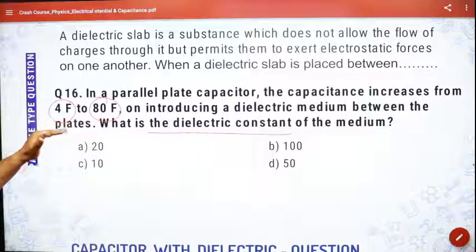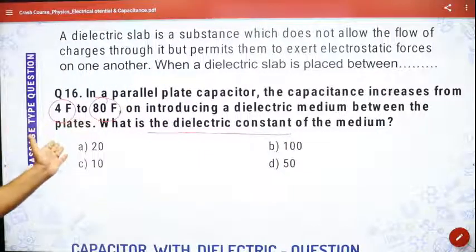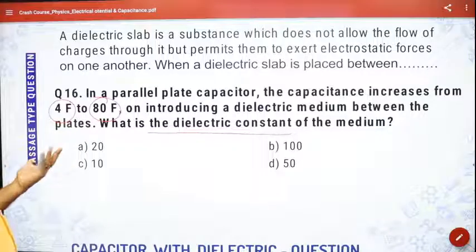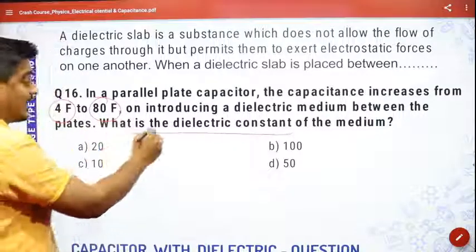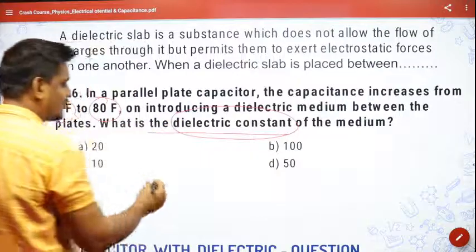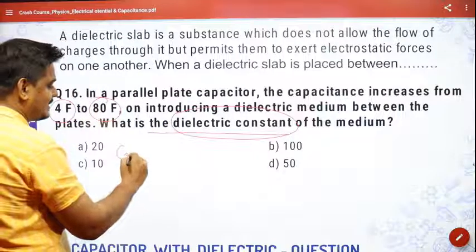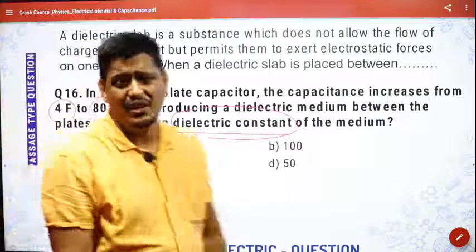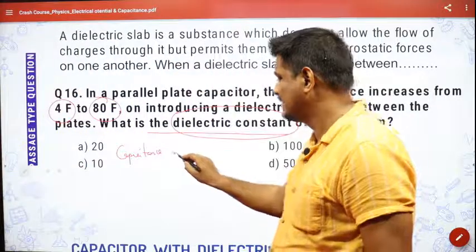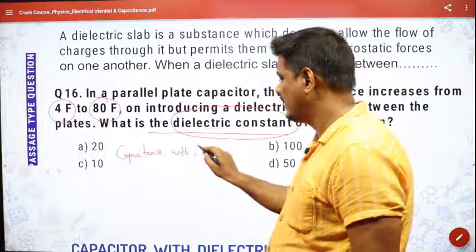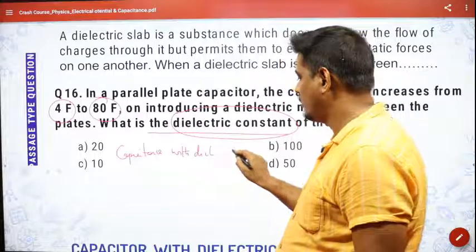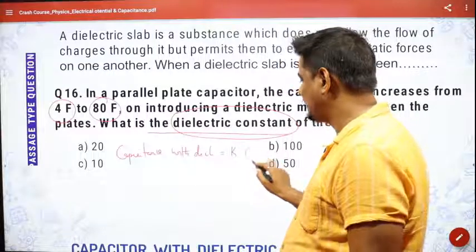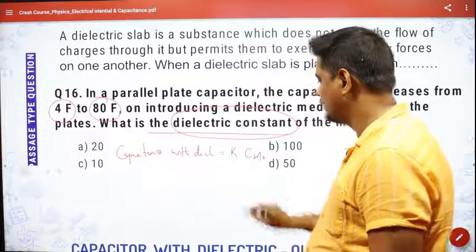Initially the capacitance was 4 farad, then it became 80 farad. They're asking what is the dielectric constant, K. So obviously, the capacitance with dielectric will be equal to K times the capacitance without dielectric, isn't it?